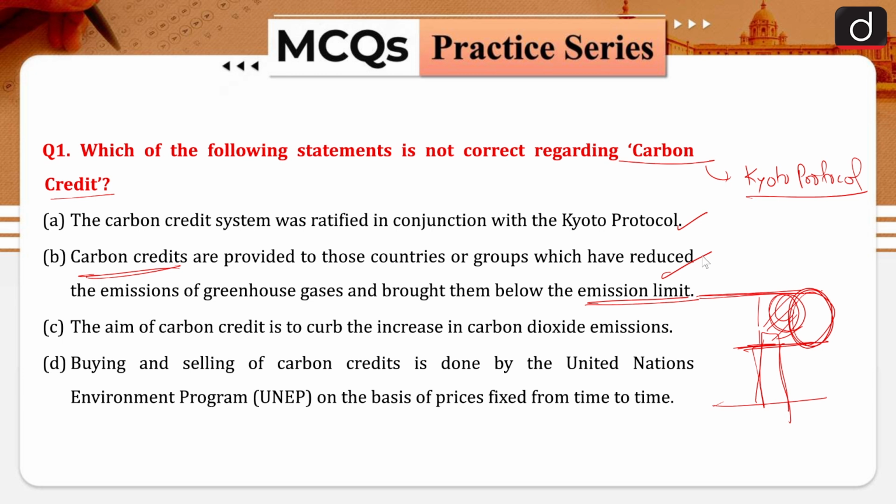The aim of carbon credit is to curb the increase in carbon dioxide emissions. That is logical, so this statement is correct. Buying and selling of carbon credit is done by the United Nations Environment Program on the basis of price fixed from time to time. Now this statement is incorrect, because that is not done by UNEP, but on the European exchange. So option D would be the right answer.